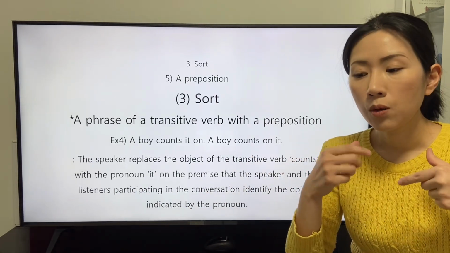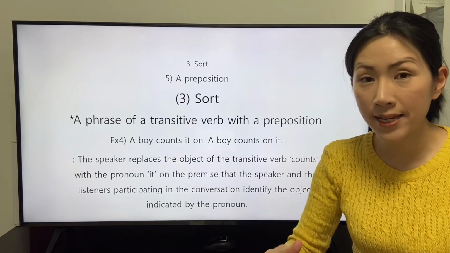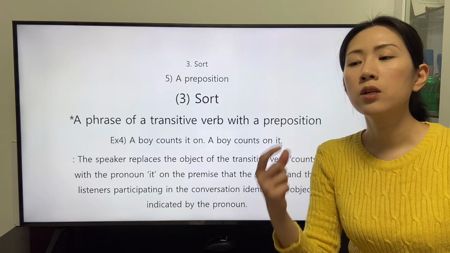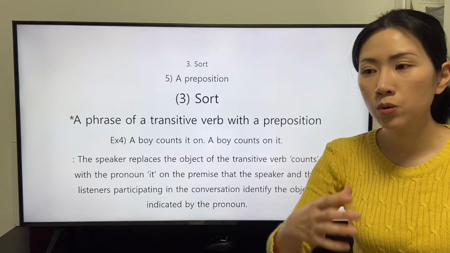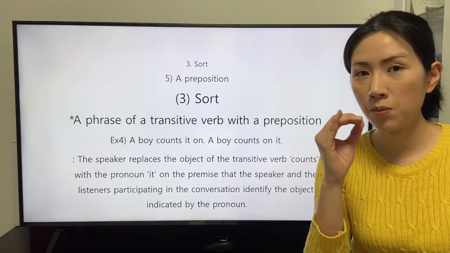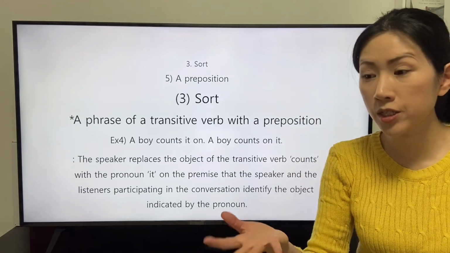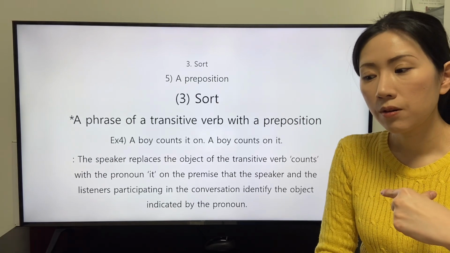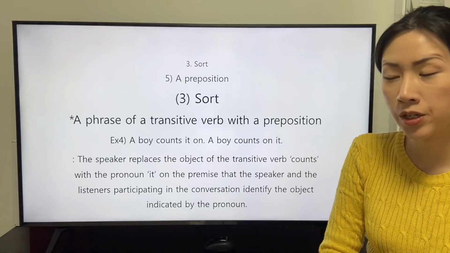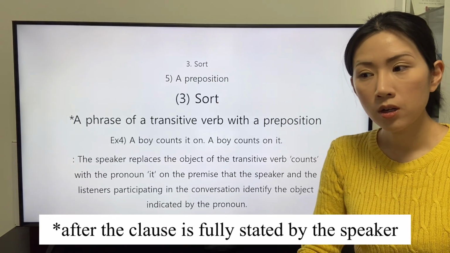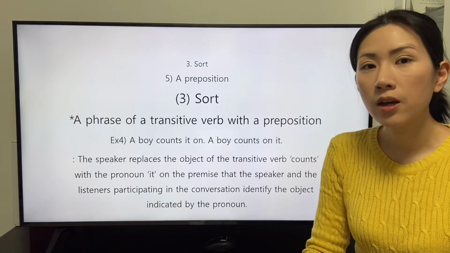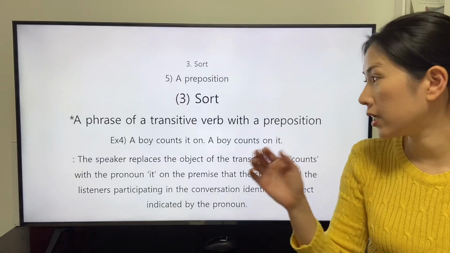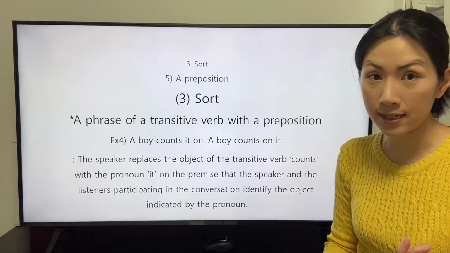But when the speaker states the clause to the listeners, the speaker does not know the range of the propagation. The listeners who hear the clause from the other listeners are not able to identify the object indicated by the pronoun it.